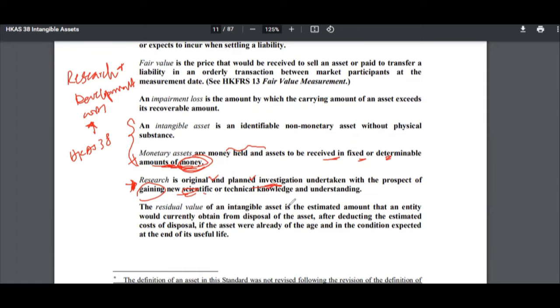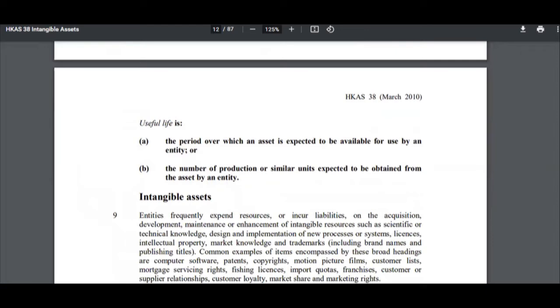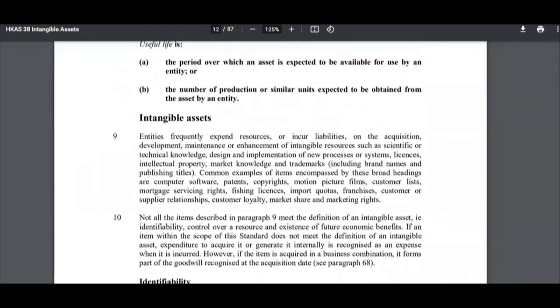The residual value of an intangible asset is an estimated amount that an entity would currently obtain from disposal of that asset. So residual value is basically the same thing as when you are disposing of your asset, right? Residual value is what you will get after you sell the asset, basically at the end of its useful life. That's what residual value basically means. They have defined useful life, right? So you can actually read what useful life is.